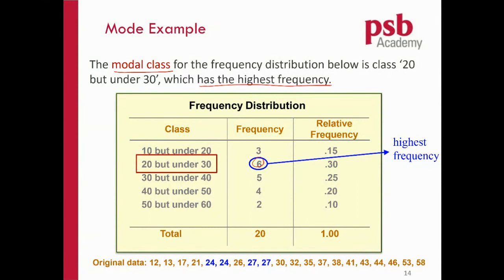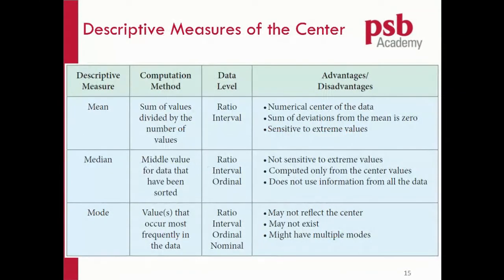Now, it's not necessary that the actual mode must fall inside the modal class. It may not always be true. Right, so at this moment, you don't need to memorize everything here. You just need to take note of a few things. Mean is sensitive to extreme values. If you have big values in your data set, your average, the mean, will be bigger. Median is not sensitive to extreme values. I think this is the most important thing that you need to know. And you also need to know that mode sometimes is not so useful when it comes to numbers.